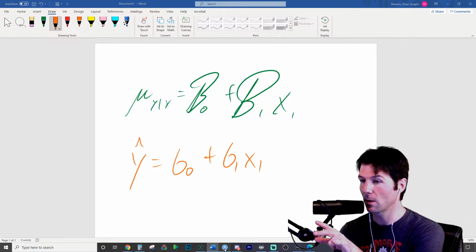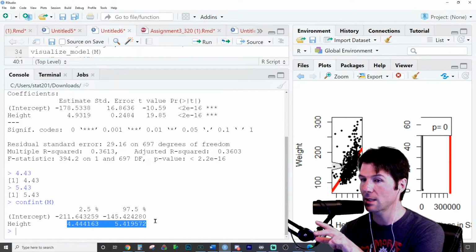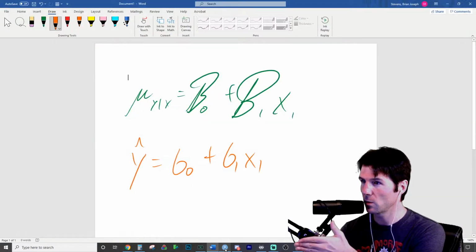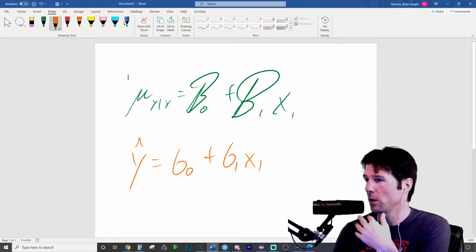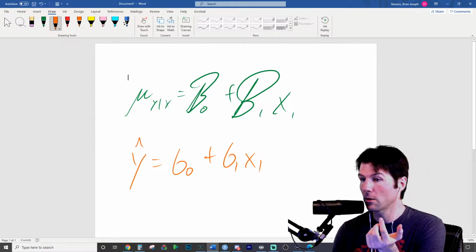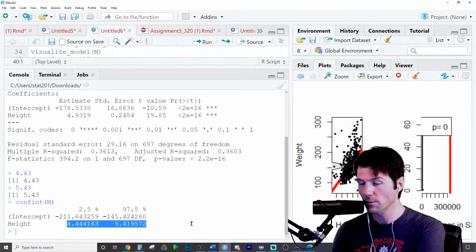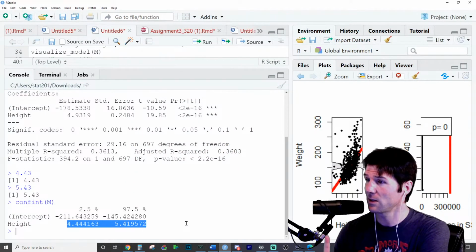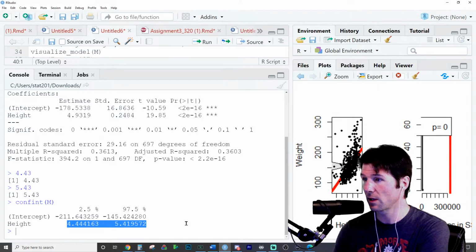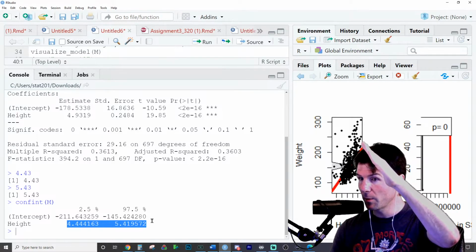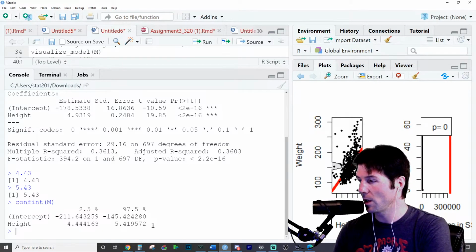And then down here on the bottom, we have our estimate of beta 1, which is what they were talking about right there. So this is the estimate for what beta 1 might be, which is a truth that we don't know. Now, there's something super important right here, which goes back to the previous thing we talked about. What do you notice is not contained in this interval, which is super important for statistical significance of a slope? For the slope to be statistically significant, we would not want what?